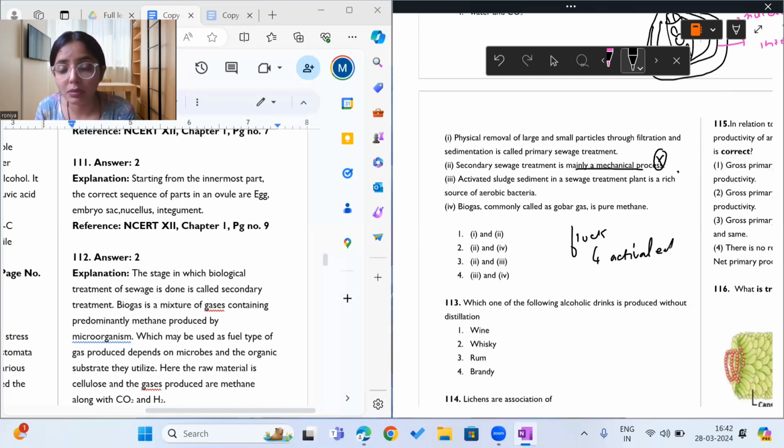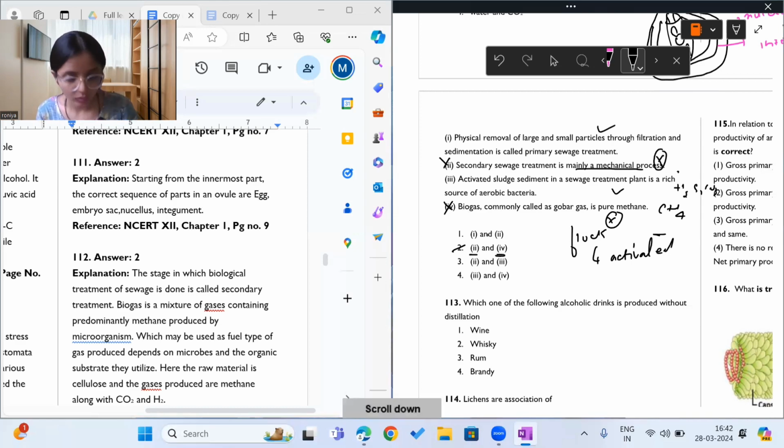So the statement is also correct. Moving on to statement 4, biogas commonly known as gobar gas is not pure methane. It has methane, CH4, but it is not purely methane because it can have hydrogen sulfide and carbon dioxide also. So statements 4 and 2 are incorrect. So the answer to this question is 2 and 4, which is given in option 2.